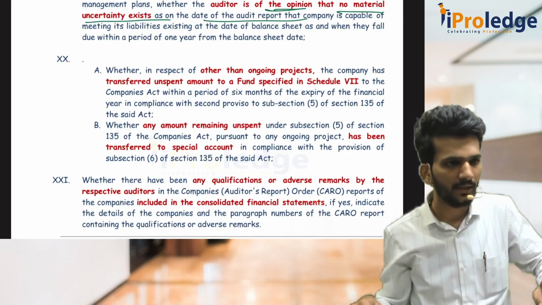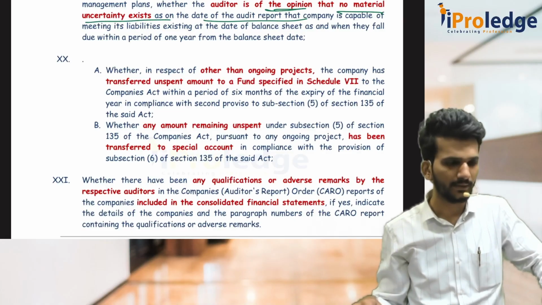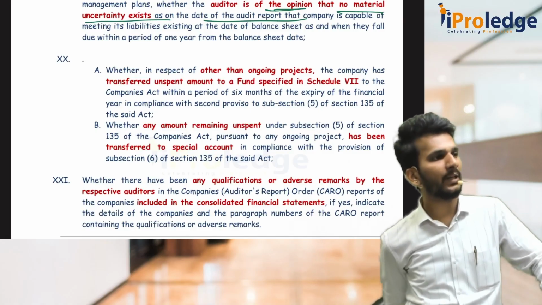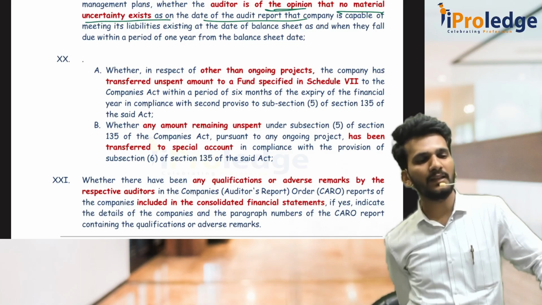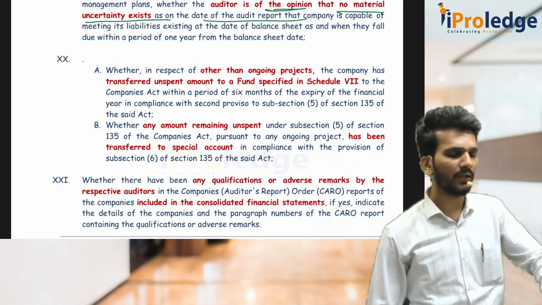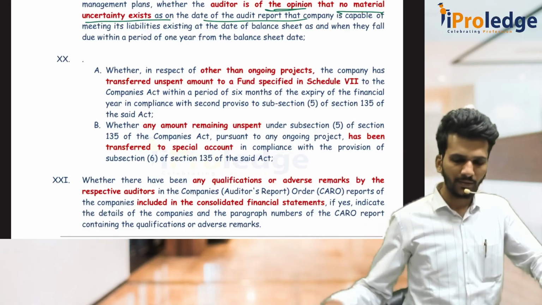Sorry, I think I told it in the other manner, period wise. If it is other than ongoing project, you should transfer it to the Schedule 7 IEPF account within 6 months. If it is an ongoing project, you open a separate special account and you transfer that money with respect to those things to the special account.